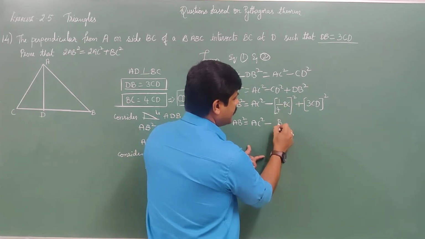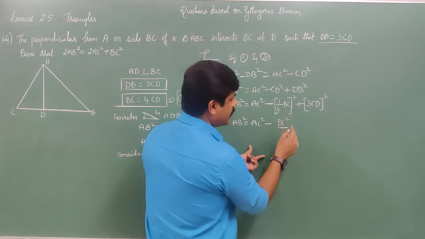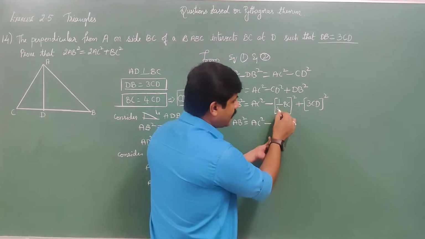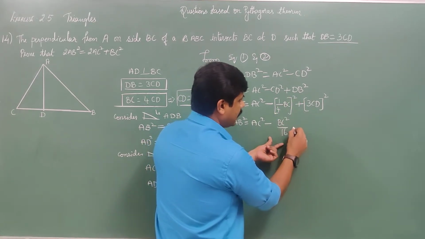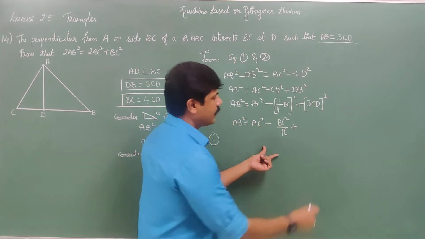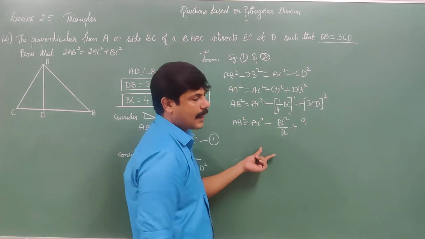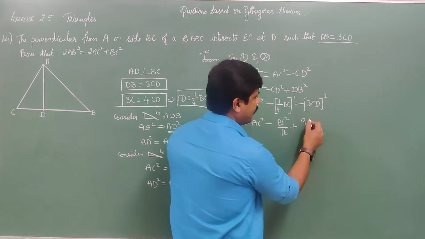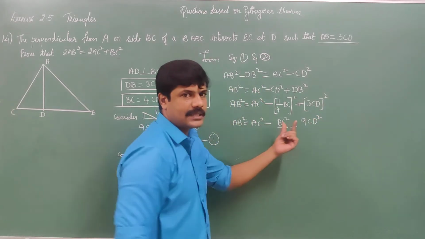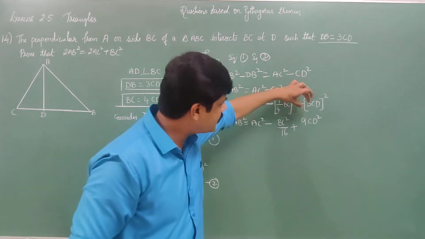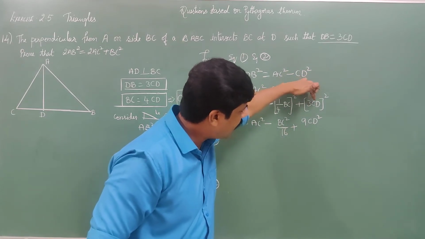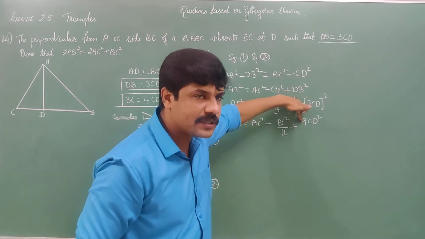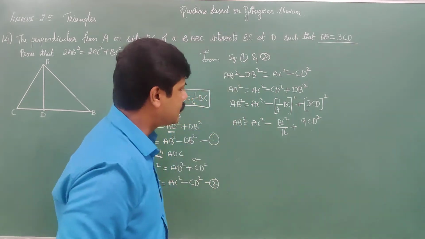BC becomes BC square, and since 4 is in the denominator, write in the denominator 4 times 4, 16, plus 9 CD square. How? Because you have to square both 3 as well as CD. 3 times 3 is 9, and CD into CD is CD square.